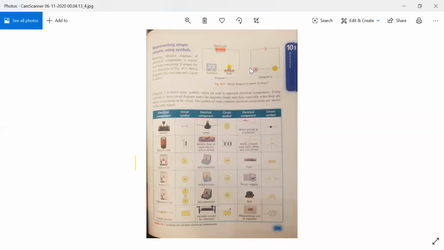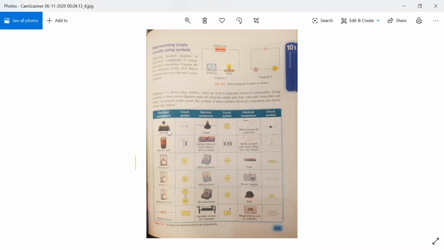We will write A and we will show the wires according to the lines. If we want to show the bulb sign, we have to make a circle, and in that circle just cross that circle. It means it is showing that the bulb is placed here. Coming to the electric cell, the symbol is this one. One line should be bigger than the other one, which is a little bit broad as well.